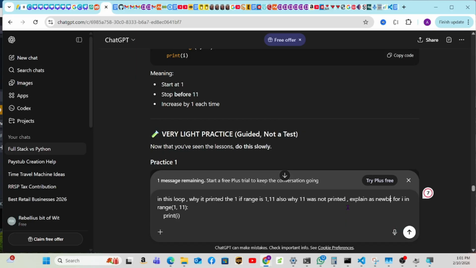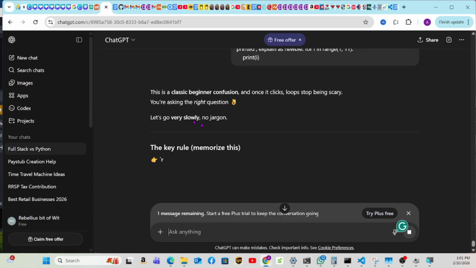Explain as a newbie. Let's go, just like we learned before. So this is a classic beginner confusion. When it clicks, loops stop being scary. You're asking the right question. Let's go very slowly, no jargon.